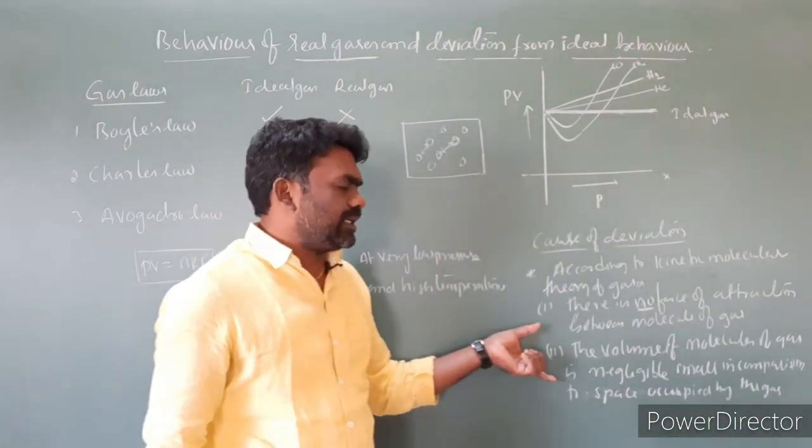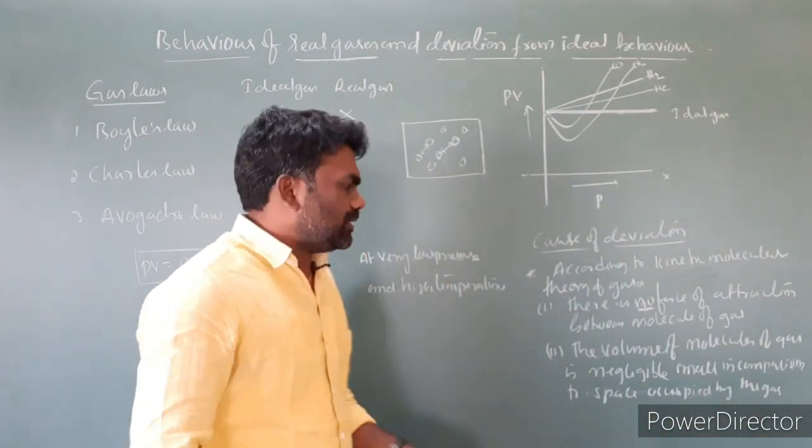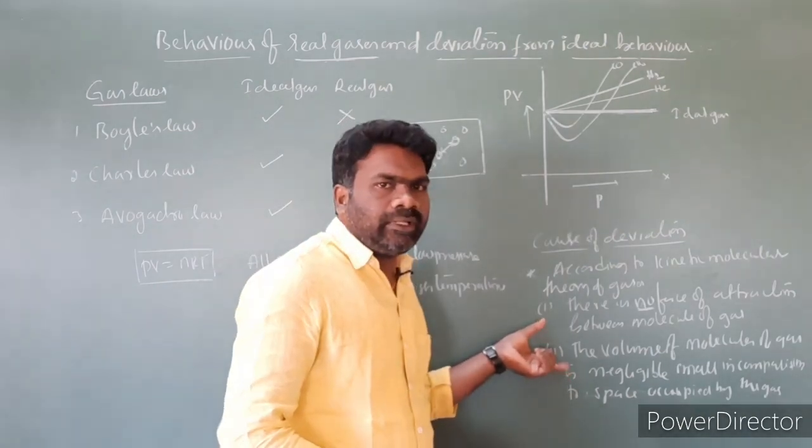These are the two assumptions according to kinetic molecular theory of gases. But these two assumptions do not hold good for real gases.